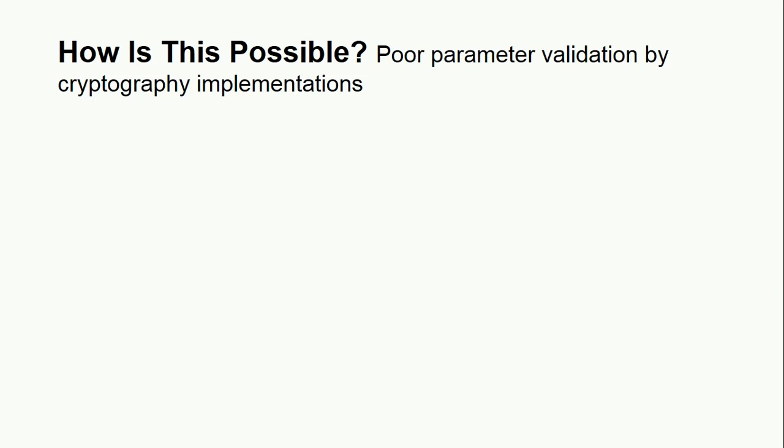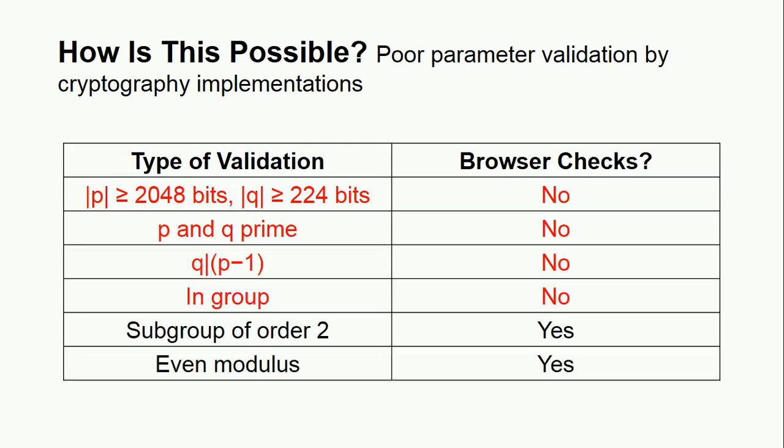So how is it possible that composite moduli could exist in the wild? Many cryptography implementations have poor parameter validation that enables this to happen. All major browsers do not properly validate Diffie-Hellman parameters. Browsers do not check that P and Q are the appropriate lengths as defined by NIST. They do not check that P and Q are prime, that Q is a divisor of P-1, or that elements like the public key are even in the group.